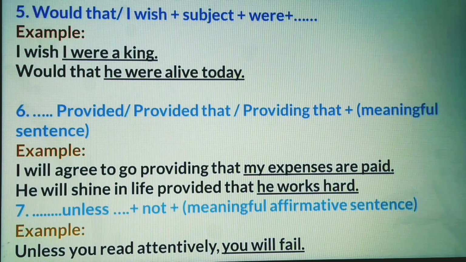Look at another example. He will shine in life provided that he works hard. Dear learners, if you find incomplete sentence start with unless, then a meaningful affirmative sentence will come to complete it. Look at the example. Unless you read attentively, you will fail.